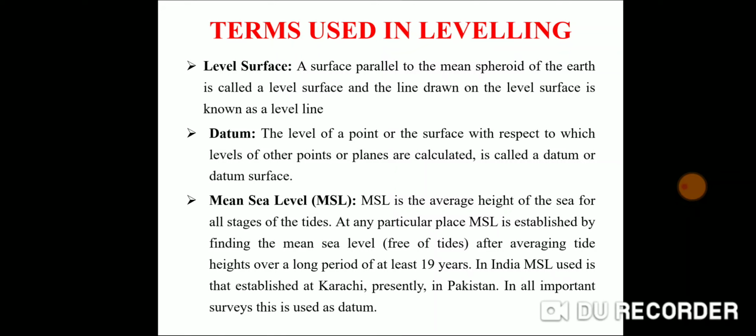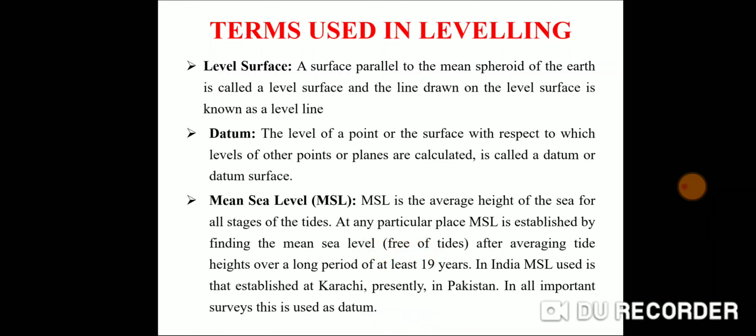Every railway station in India is written as 200, 300 or 400 meters above mean sea level. That sea level was originally taken at Karachi, now in Pakistan. After the partition of the country, it is taken at Mumbai.